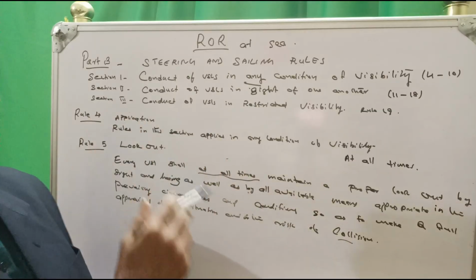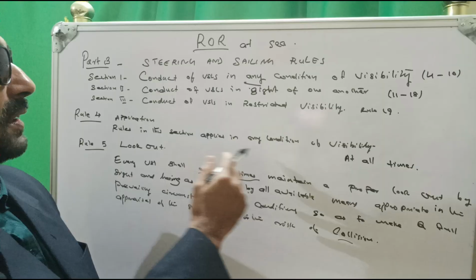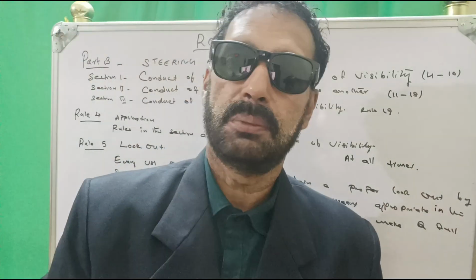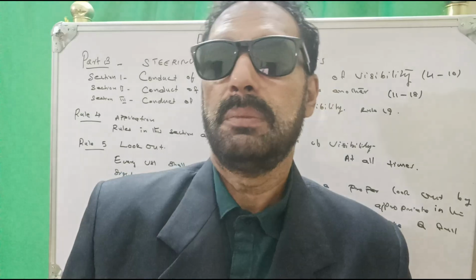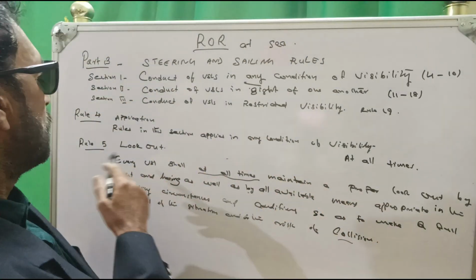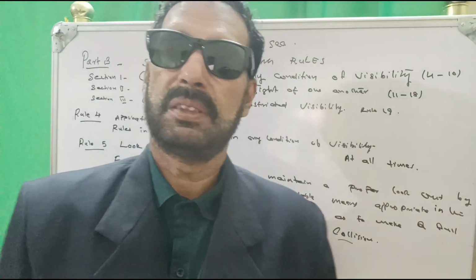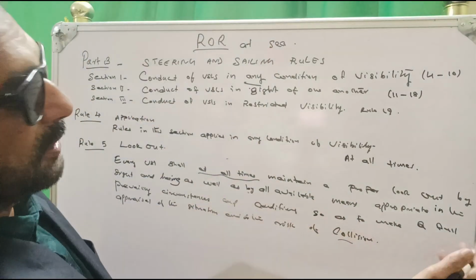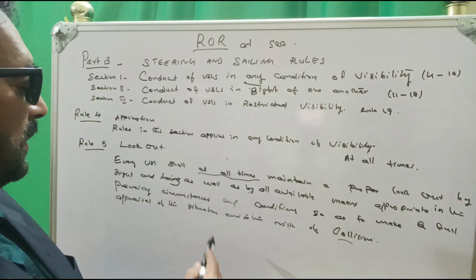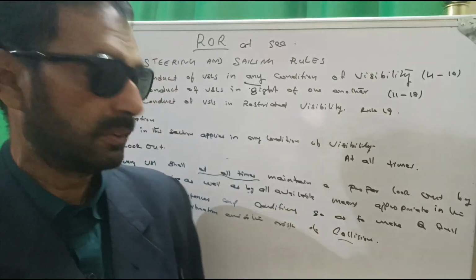So Rule 4 is saying application: rules in this section apply in any condition of visibility, total bad visibility, good visibility, or mixed visibility, any visibility, that is 24 hours. Rule 5, lookout: every vessel shall at all times maintain a proper lookout by sight and hearing, as well as all available means appropriate in the prevailing circumstances and conditions, so as to make a full appraisal of the situation and of the risk of collision.